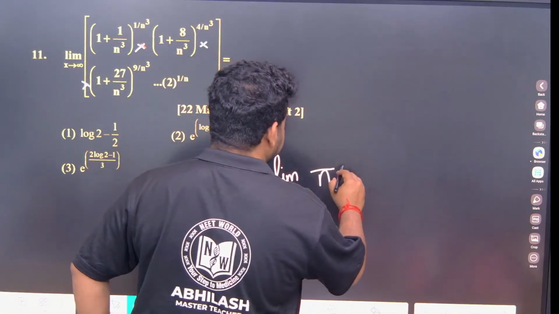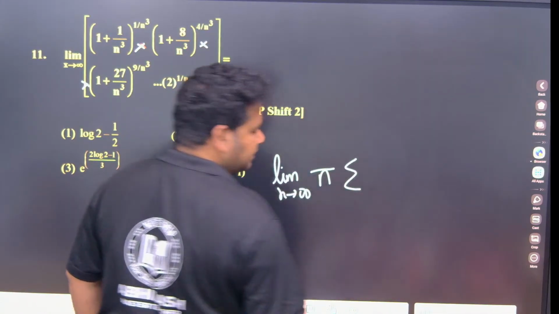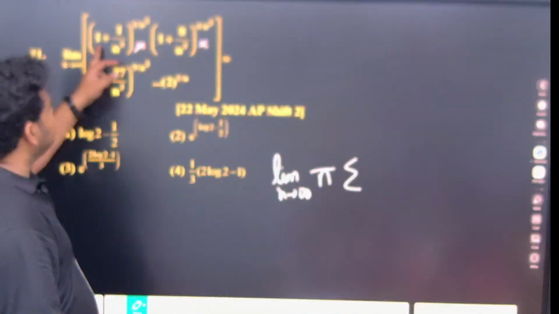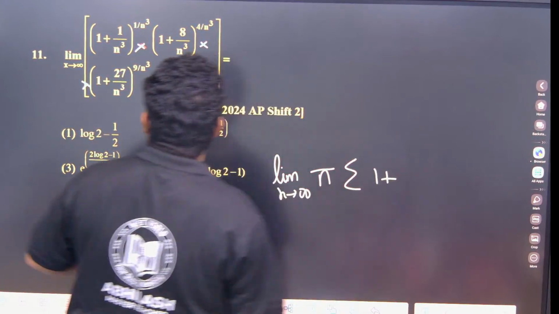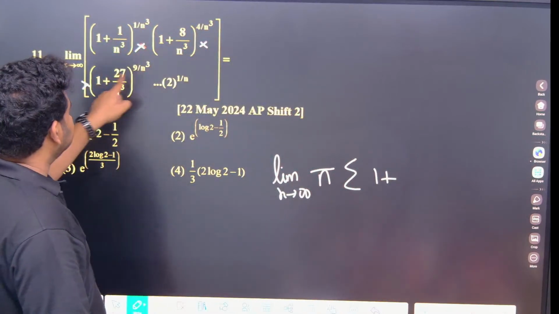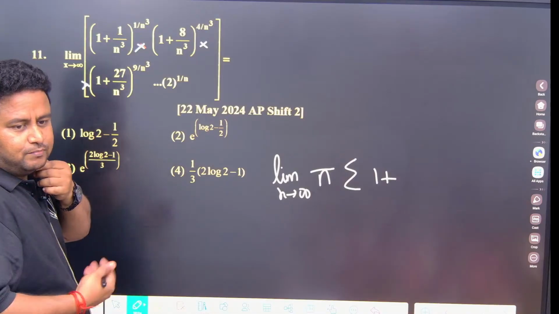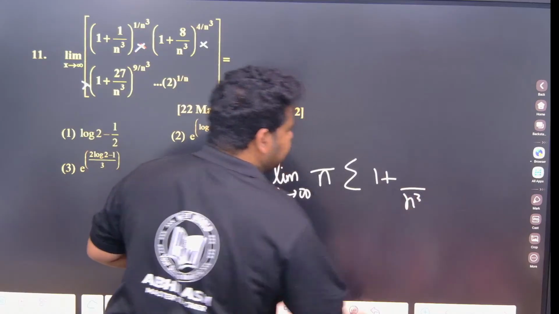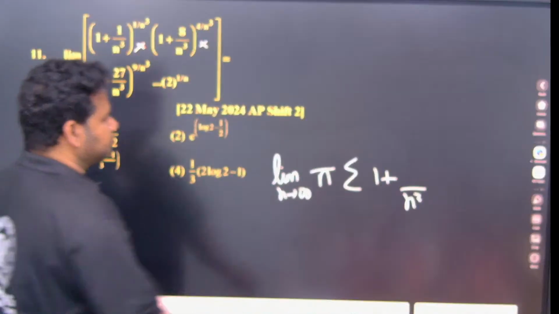Here you will write summation. Here you will write summation of what? See here, what is common here? 1 is common everywhere, so I can write 1 plus numerator. You see 1, 8, 27, what is happening? That is cube. Denominator is n cube. So what is this? R cube. Okay, good. So R cube.